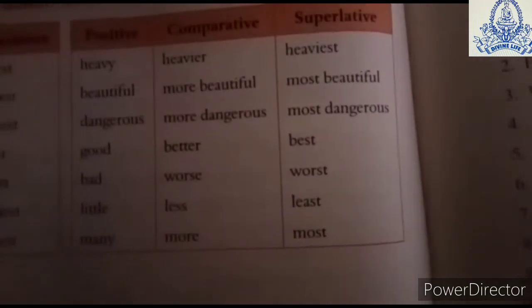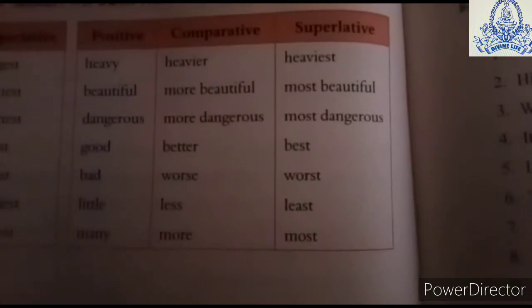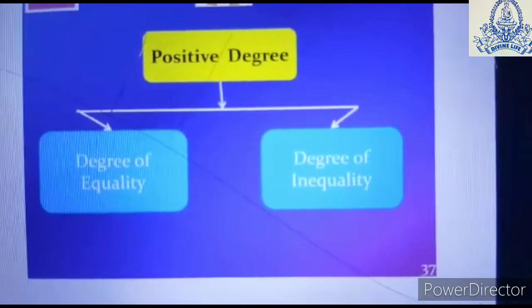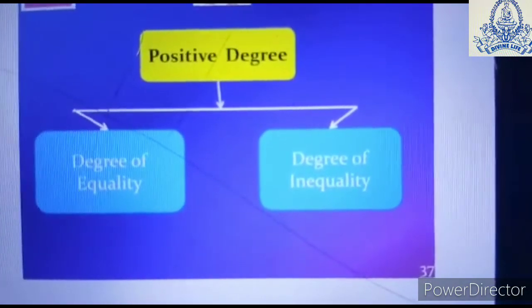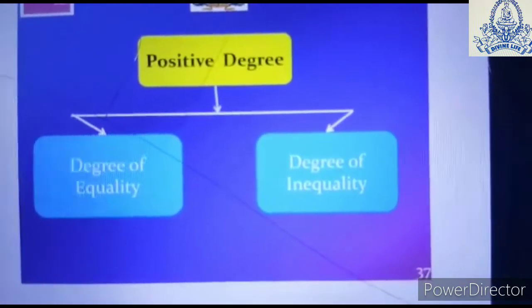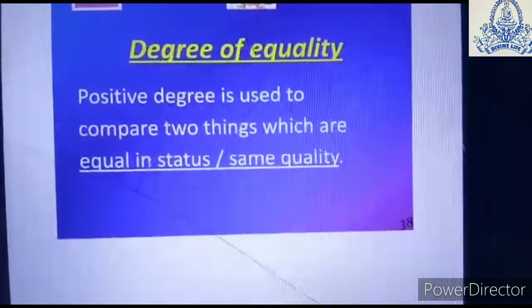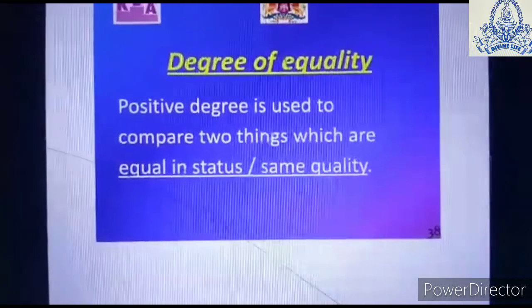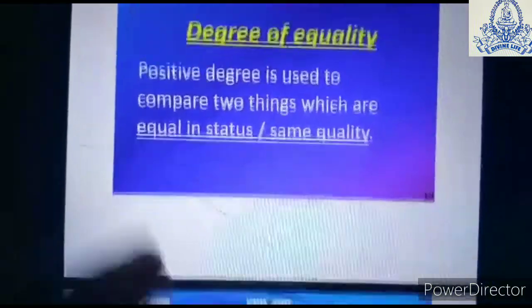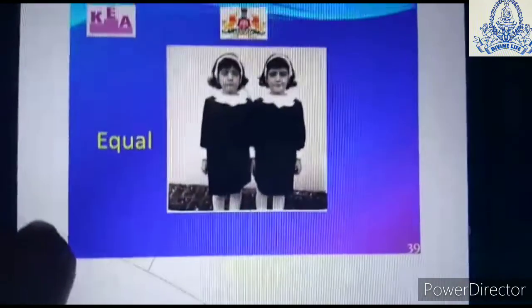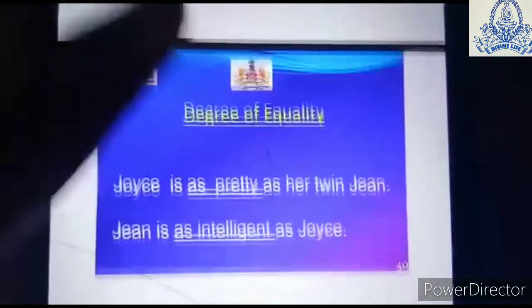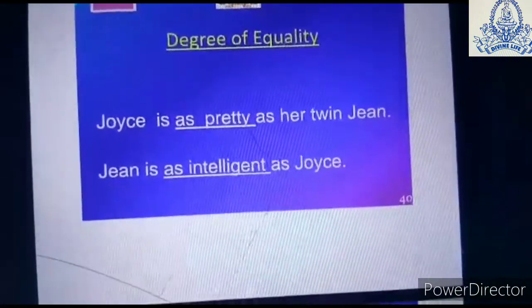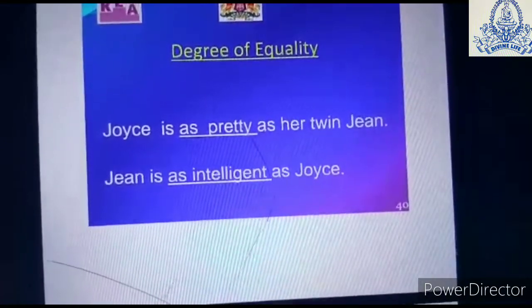Now one by one, we will study the positive degree in detail. Let us see what the positive degree is. The positive degree is divided into two parts: degree of equality and degree of inequality. Degree of equality: the positive degree is used to compare two things which are equal in status or the same in quality. For example, we are saying this is equal. Joycey is as pretty as her twin Jean. Jean is as intelligent as Joycey.